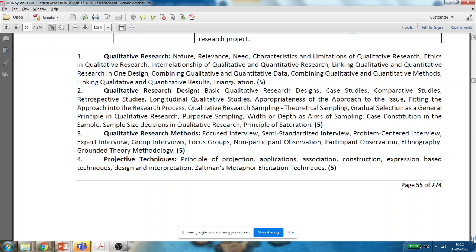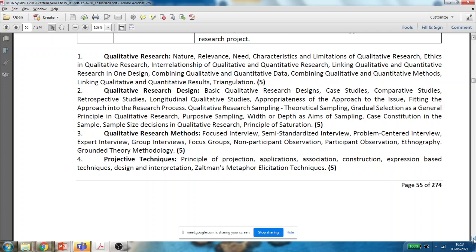Then various methods are there for research design. So the second chapter is qualitative research design. In this we are going to study case studies, comparative studies, longitudinal studies. So different types that come under qualitative research we are going to study in this second chapter.